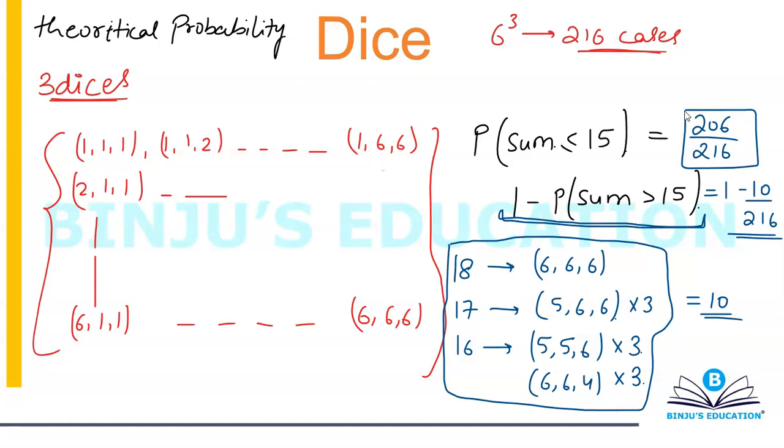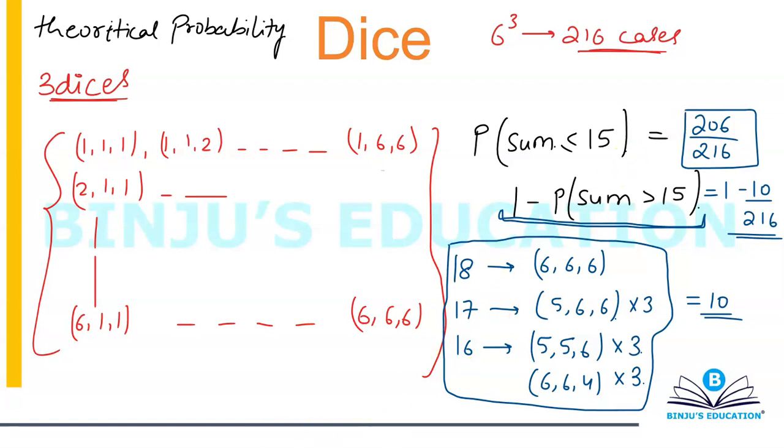They will not only ask you questions pertaining to coins and dice, they can go beyond that. They can use a geometrical figure, they can also use coordinate geometry, they can use stars, they can use the concept of standard deviation, and there are a lot of things which can be done. No doubt we'll be solving questions on those, but my main objective is that you inculcate that habit of understanding how to solve a particular question on probability. My main focus is not to make you understand the cases of coins and dice. That's not the reason. The reason is something else, and I hope you have understood that. Anyways, let's move on.